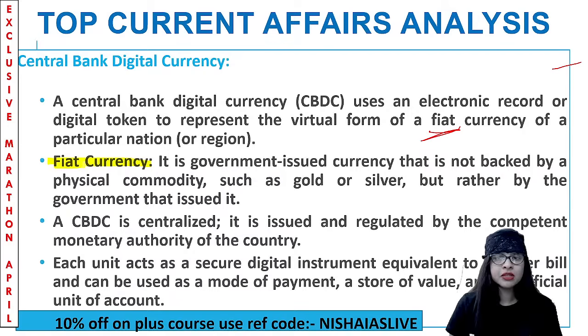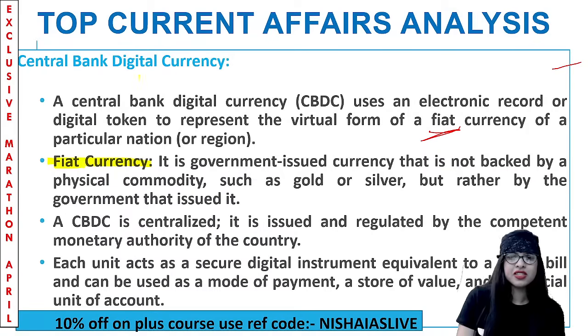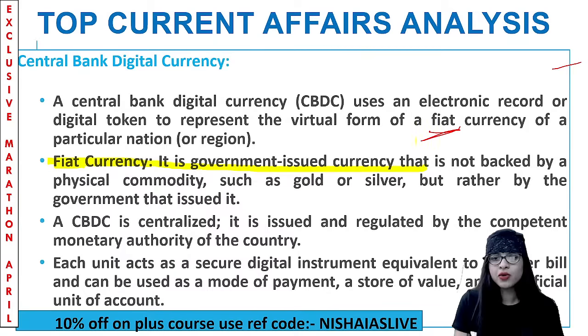Tejas, not convertible, rather a government issued currency which cannot have any sort of physical backing with commodities like gold and silver. That is your fiat currency. I've given it here, you can see. Did you understand what is CBDC in simple terms, all of you? I don't want to rush the topic because these are topics which will take a little time to get into your brains. So we'll go like this, don't worry. Is it very clear, all of you?